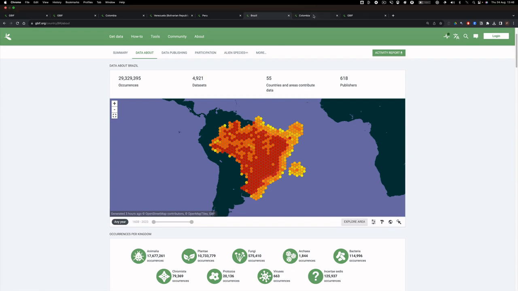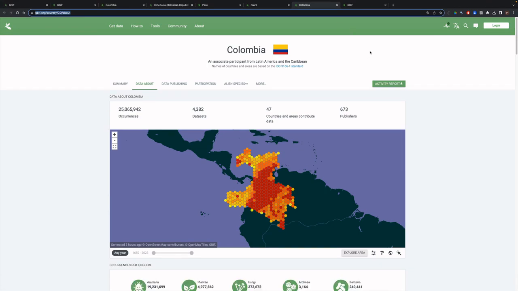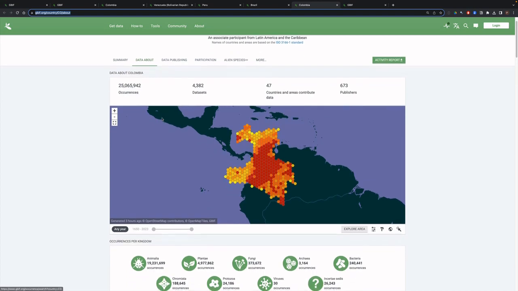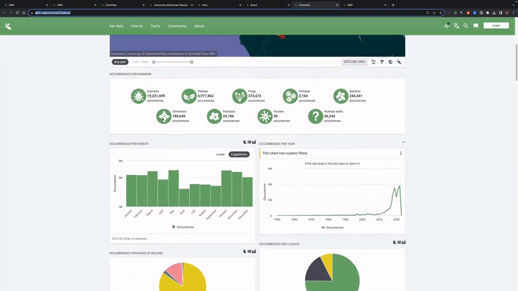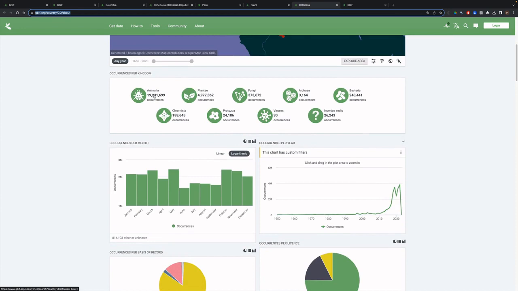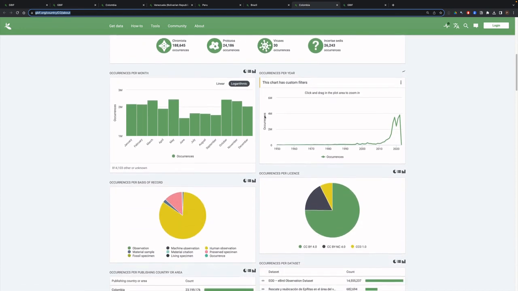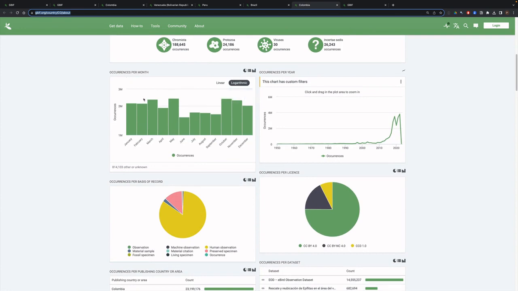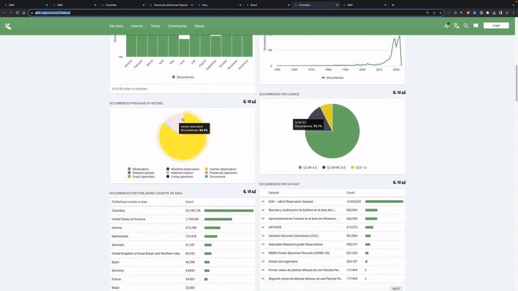We can also dig into the data about an individual country. So here we have the 25 million records for Colombia. We can see information on the main kingdoms, animals, plants, fungi, where these species occurrence records are found. We can see information about trends in the deposit of information over time, and whether these are human observations, machine observations, fossils, and so on.